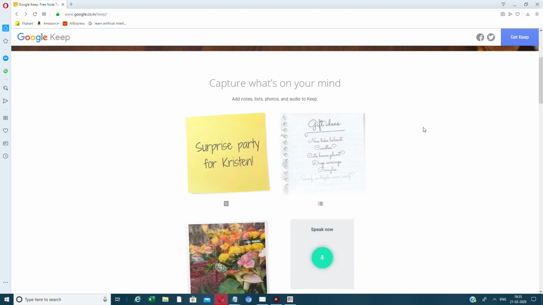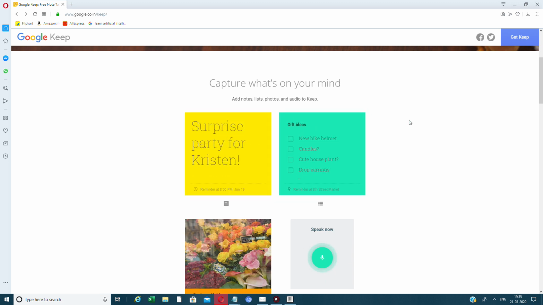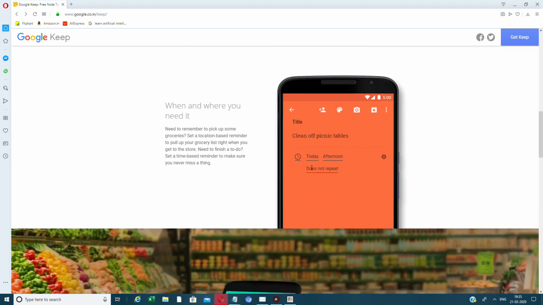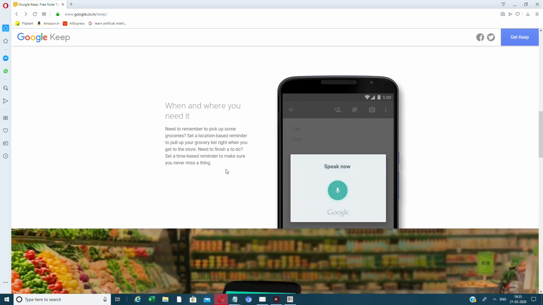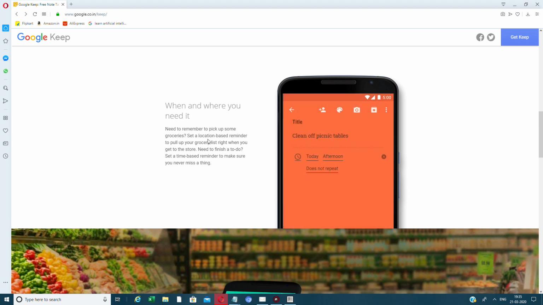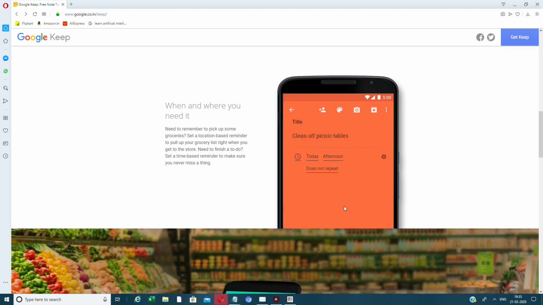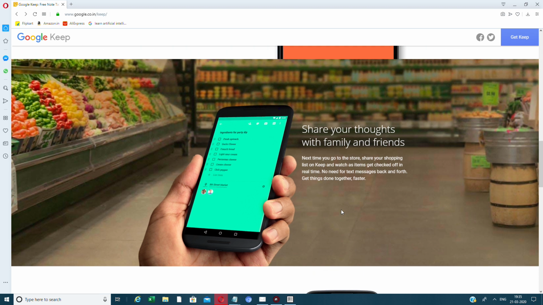Okay, you can capture what's on your mind. You can add notes, lists, photos and audios to keep. Okay, guys, and you'll be able to actually remember something. You can pick it up from where you left off. So you can also set a location based reminder here, and you can also set a time based reminder right from here. You can also speak whatever you want to set reminders or whatever you like to do.